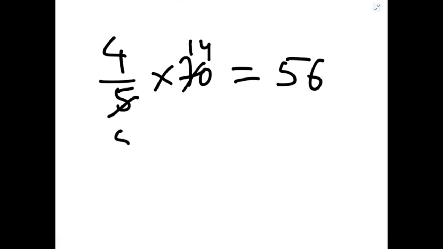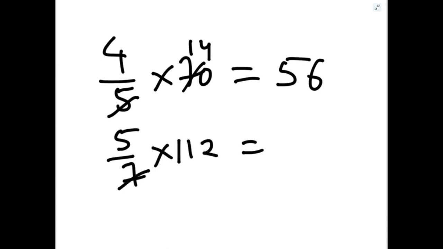And second number is 5/7 of 112. So if you calculate this, 16 into 5, 80. So now we have got our numbers 56 and 80.